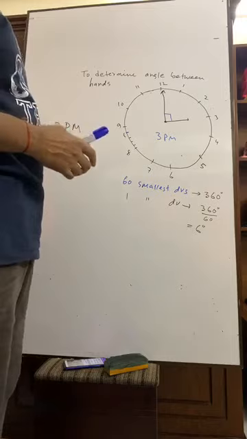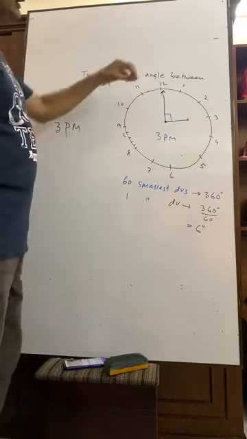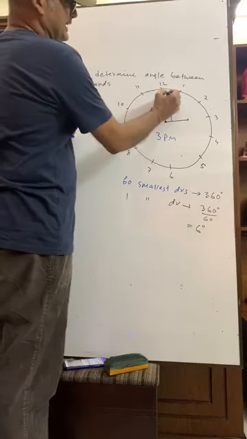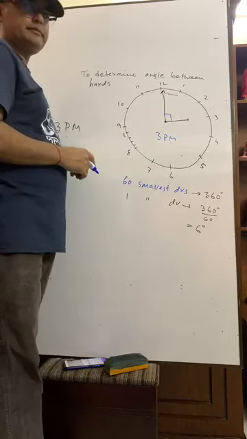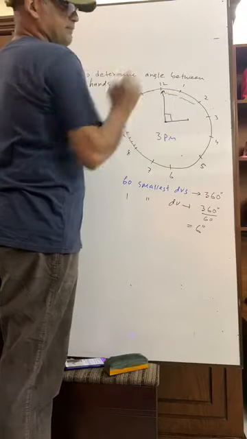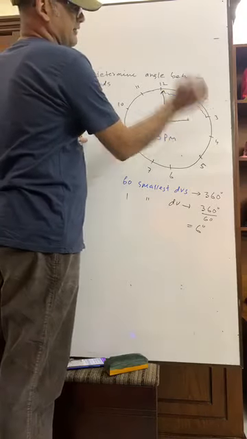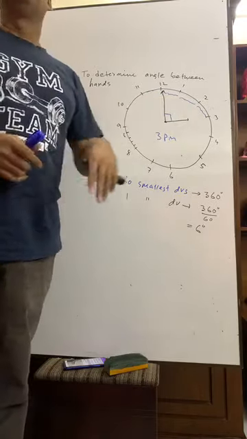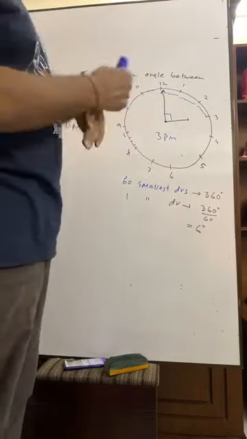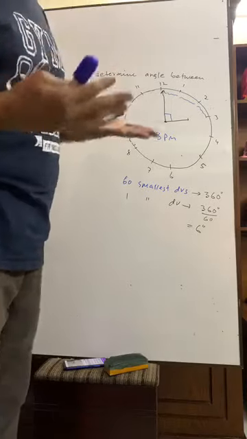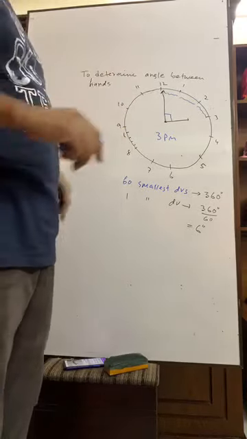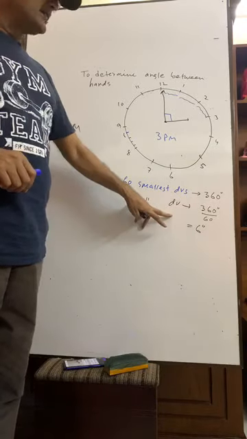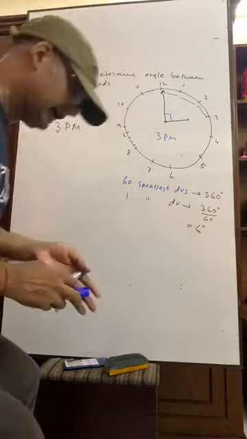How does it come? You see, here there are 5 smallest divisions, another 5, another 5. So 5 plus 5 plus 5, in total 15 smallest divisions, right? One smallest division subtends an angle of 6 degree.